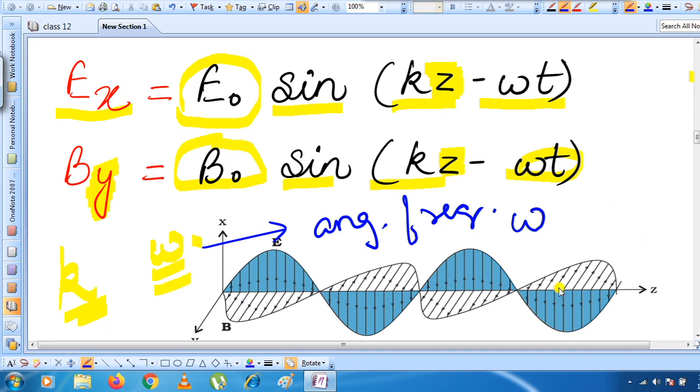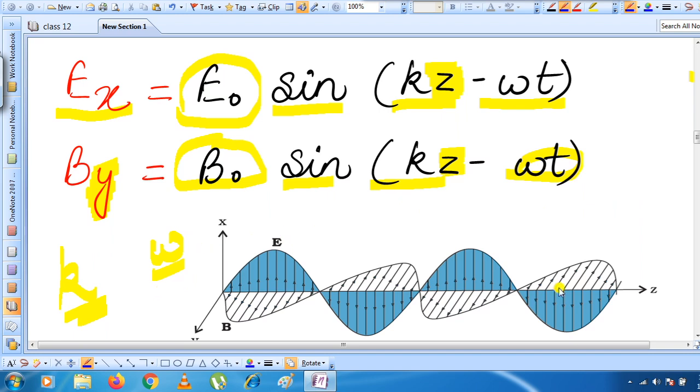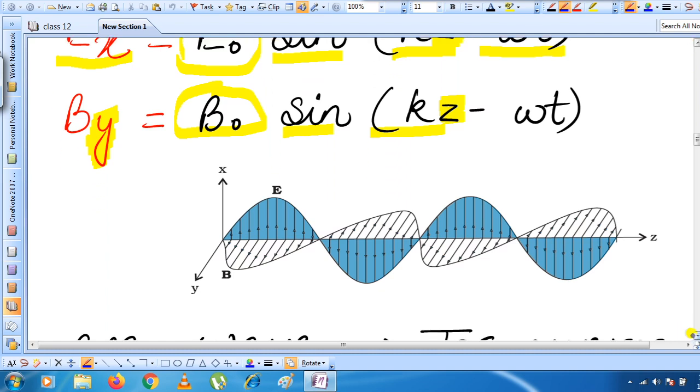I have shown you here the equation of the electric field as well as the magnetic field. These equations show oscillatory motion because the electric field as well as the magnetic field must both be oscillating here, right? After that you can see a picture here.